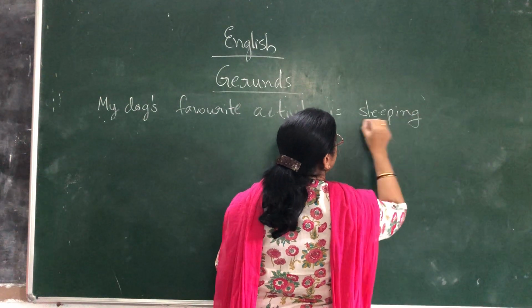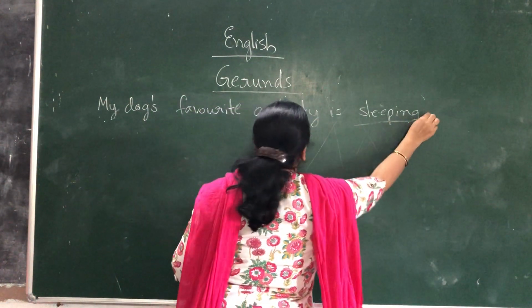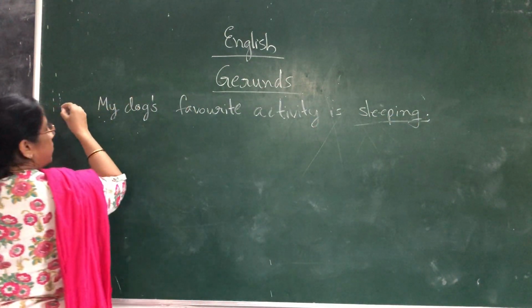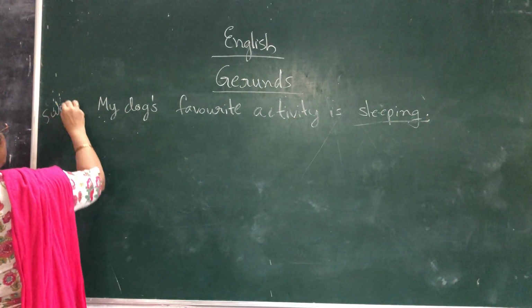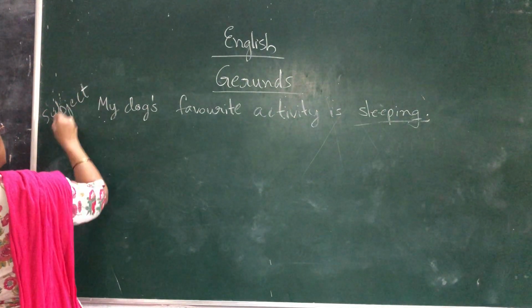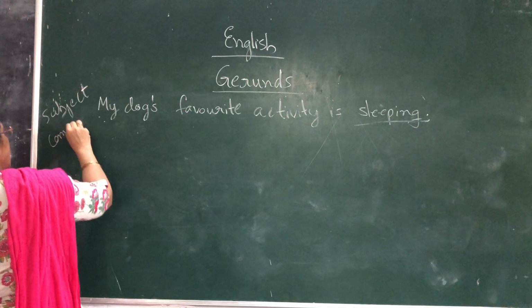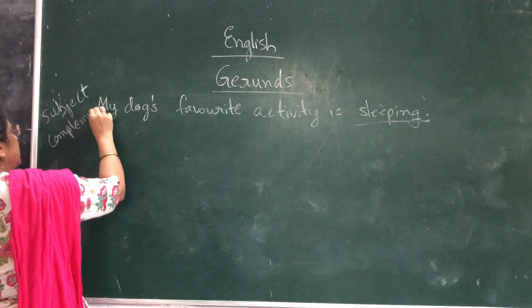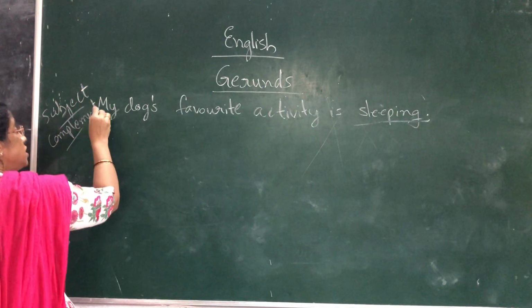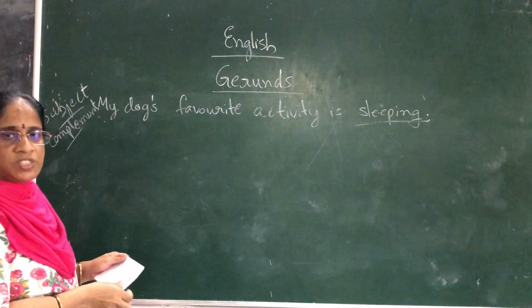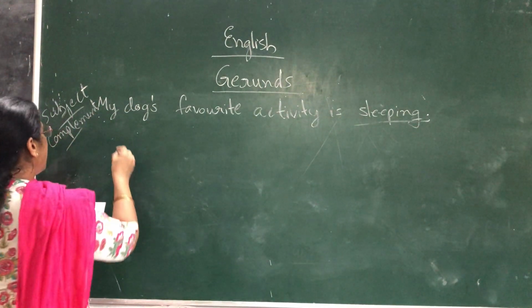Here it is used in the subject complement form. Is there any action going on in the word sleeping? No. You're just giving information that your dog likes to sleep. The dog is not sleeping there. You are just mentioning the action which generally takes place.